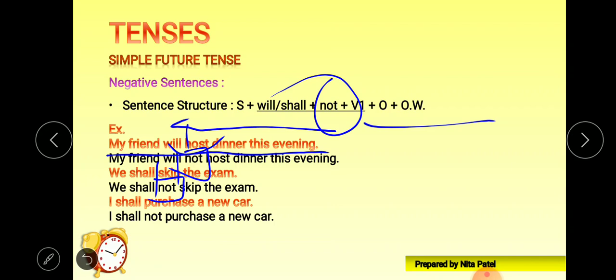Next, we shall purchase a new car. So we will purchase, I shall purchase a new car. Now again after shall or will put not. I shall not purchase a new car.